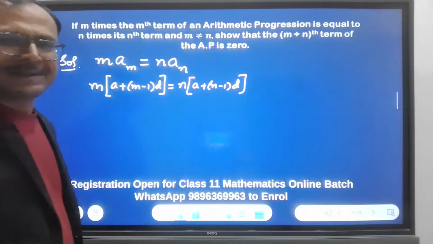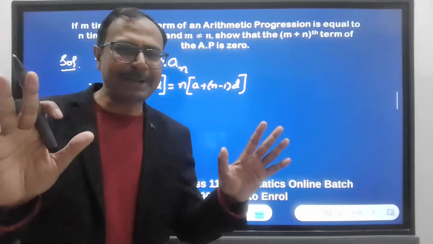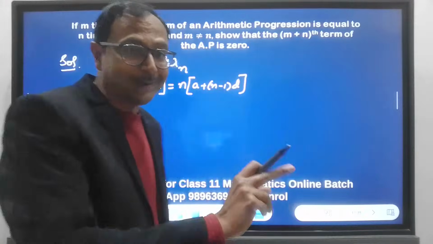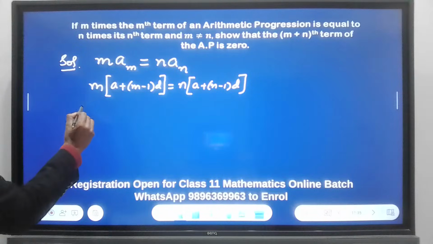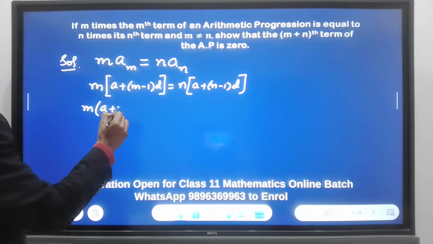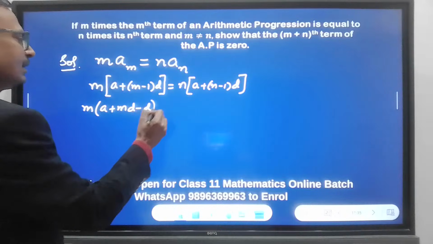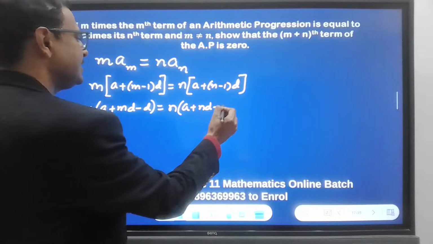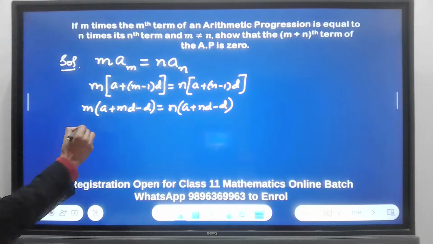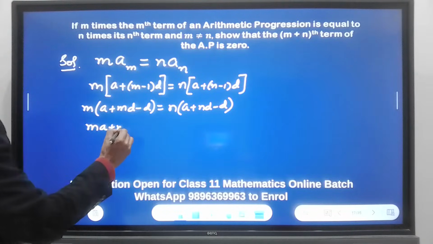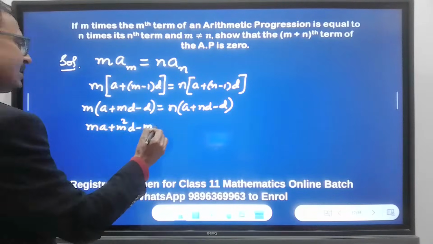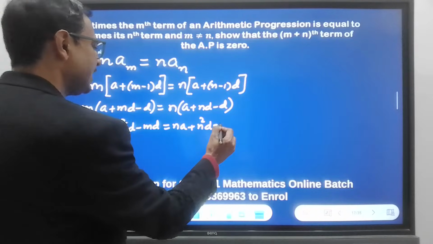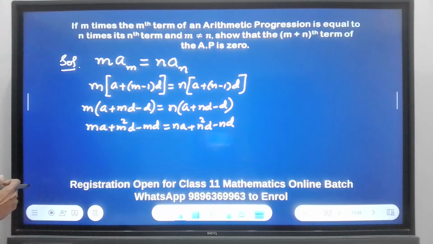Like this, right? I'll open all the brackets now. I am still not concerned with what is to be proven. Watch. m times a plus md minus d equal to n times a plus nd minus d. Let's open further. ma plus m squared d minus md equal to na plus n squared d minus nd. See, I opened all the brackets.